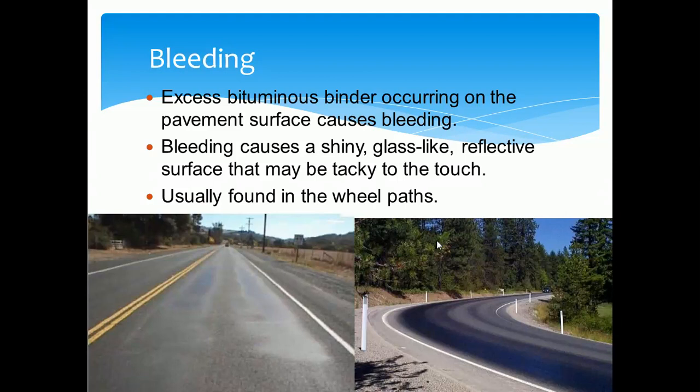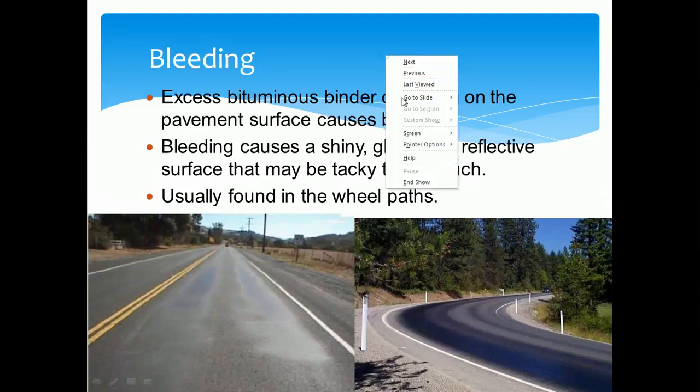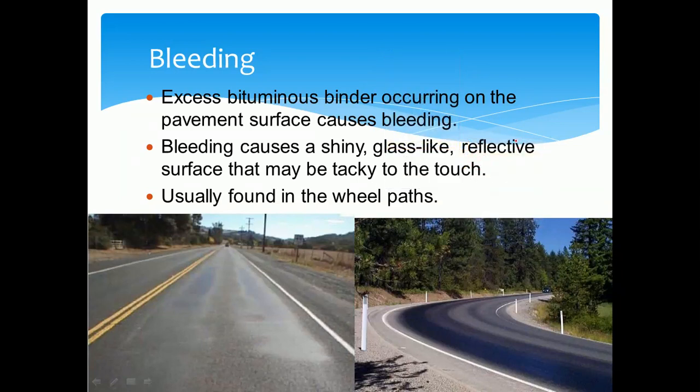If you are using excess binder, that is nothing but bitumen, if the bituminous content is more, then whatever the excess bitumen is there, it may be expelled out from the surface, forming a shiny, glass-like surface, that is, a reflective surface, because of the running out of the excess bitumen from the surface. That is what we call bleeding. The excess of bituminous binder occurring on the pavement surface causes the bleeding.